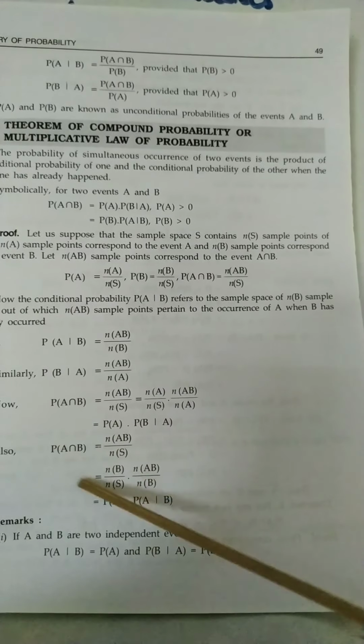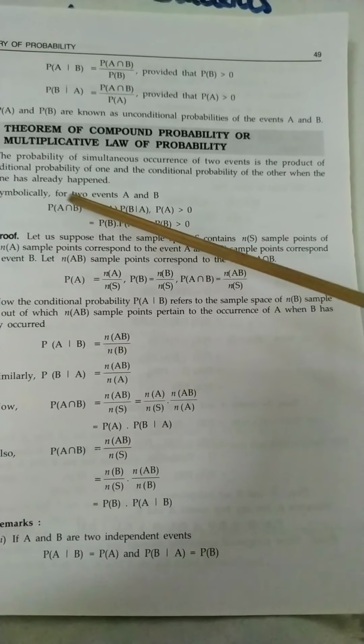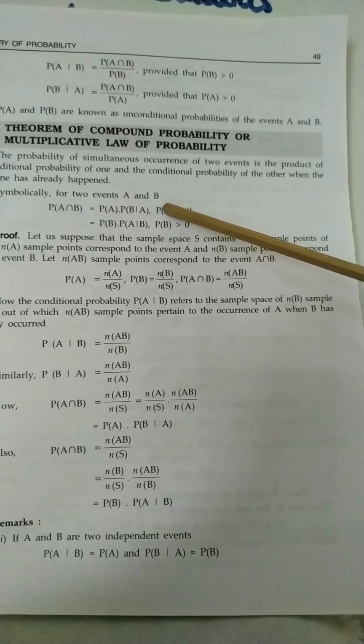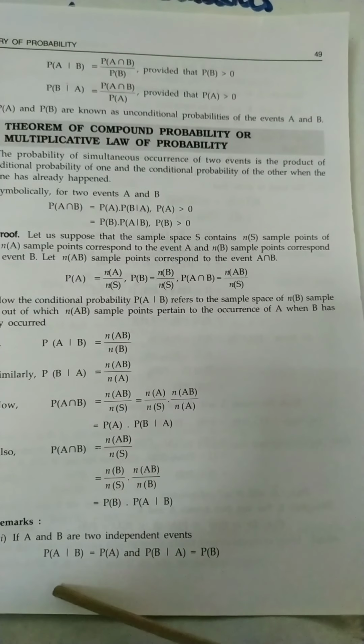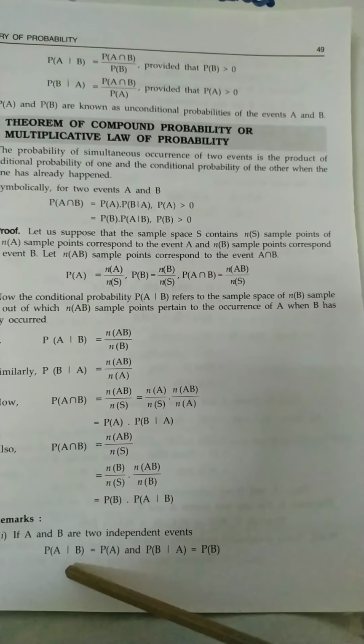So this theorem is for general events A and B, but you can modify it if probability of A